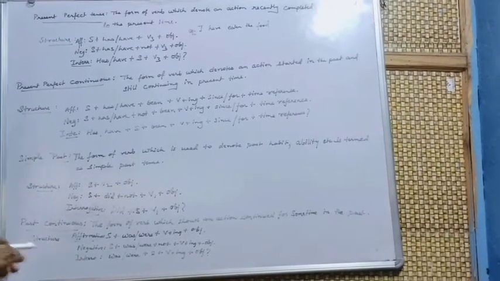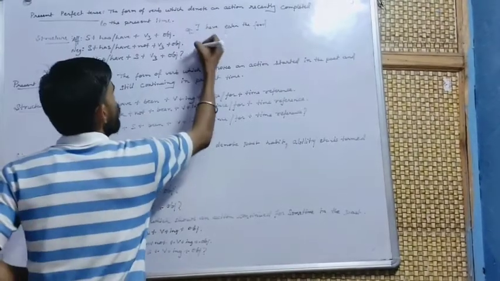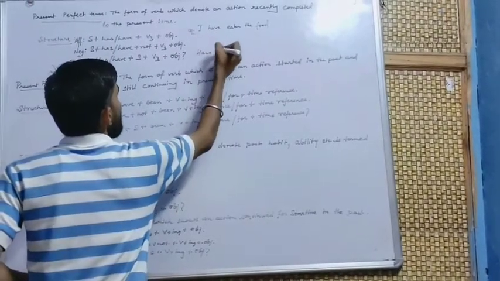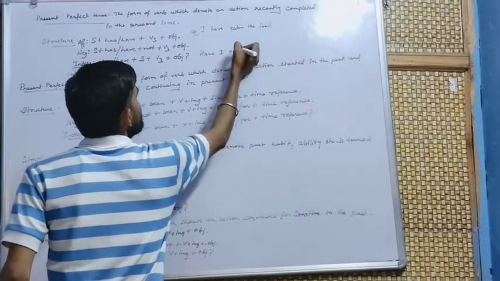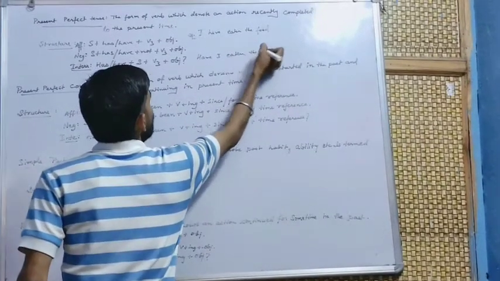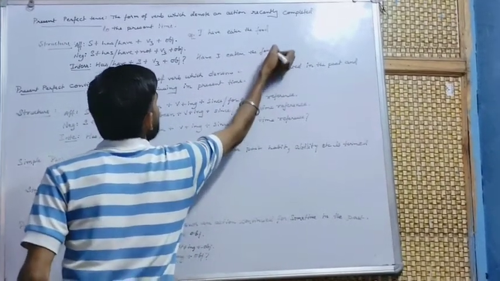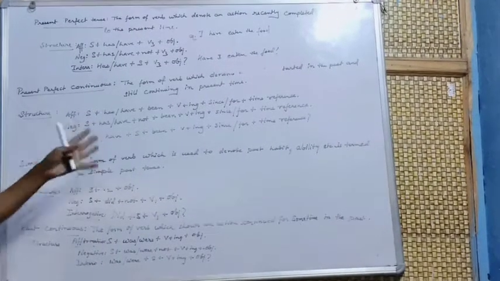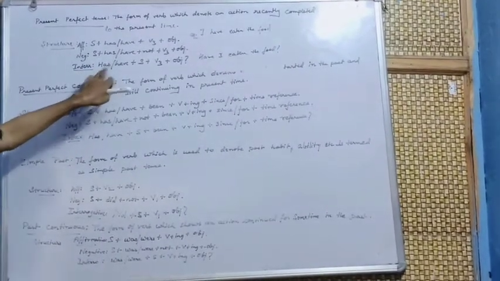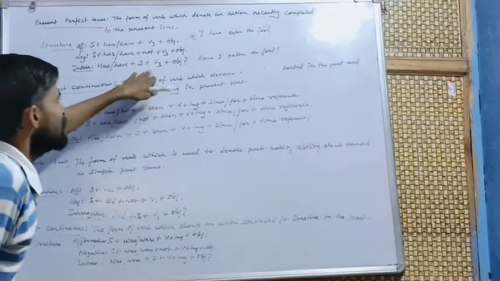This is the negative sentence for the present perfect tense. For interrogative, what will we write? Have I eaten the food? This is a sense of confusion. But the structure is has/have in the front, then subject, V3 plus object.